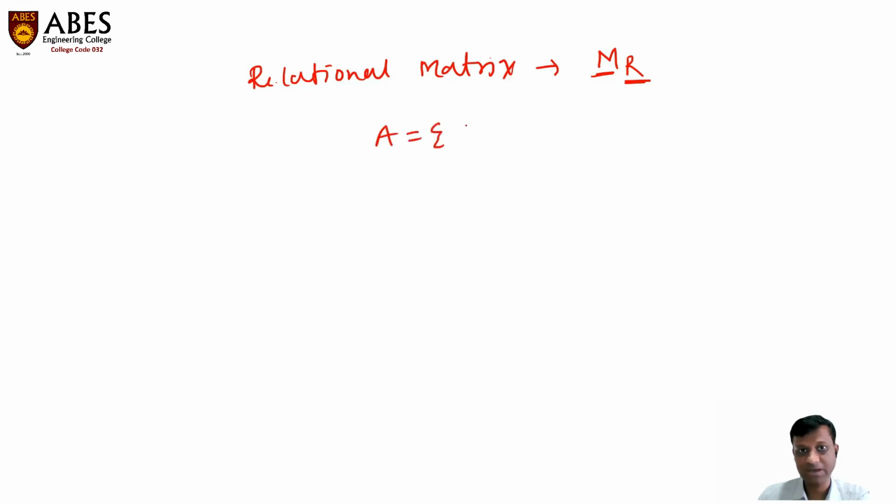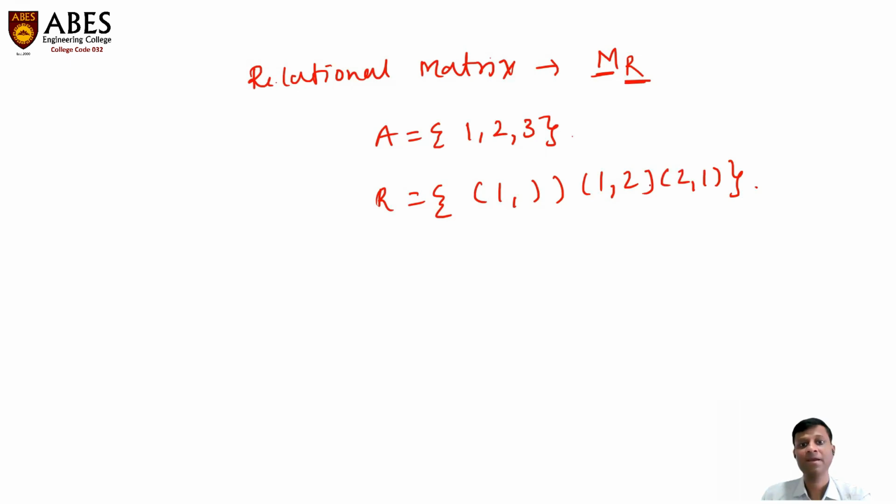Suppose we have a set A which contains 3 elements, 1 comma 2 comma 3, and a relation R on set A, which is written as, say, (1,1), (1,2), and (2,1). Now we have to check whether this relation is transitive or not. Suppose we have a very large relation, we cannot check every possible ordered pair. We cannot verify whether this relation is transitive that way. So we need some methods by which we can check whether any relation is transitive or not. So if I talk about this relational matrix, which is MR,